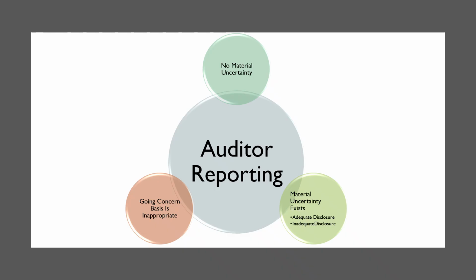So in this slide, we will see how the auditor's reporting changes in different conditions. First, if there is no material uncertainty identified by the auditor. According to the auditor, if the going concern basis is appropriate and no material uncertainty exists, then he will give an unmodified audit opinion. No separate going concern paragraph is required in this case. For example, if a company has losses but has a legally binding parent company guarantee.